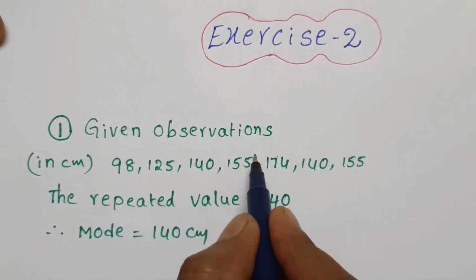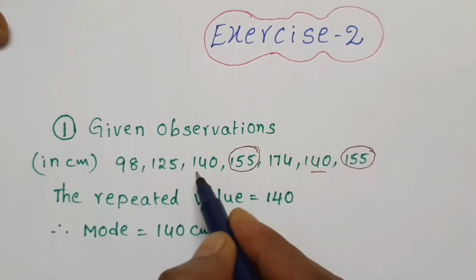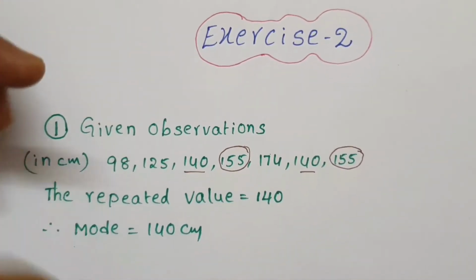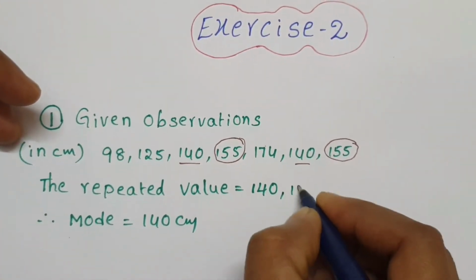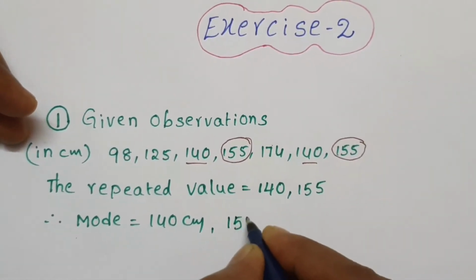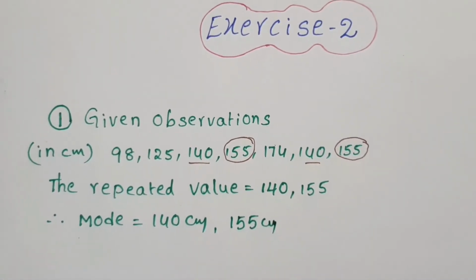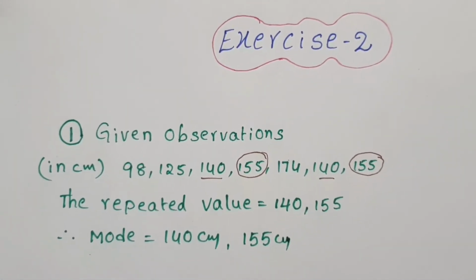Here mode, 155 also repeated. See here, and 140 also repeated. Having 2 or 3 modes also we can have. If in case in exam only one option means write only one. Otherwise write 2 modes, 140 and 155.